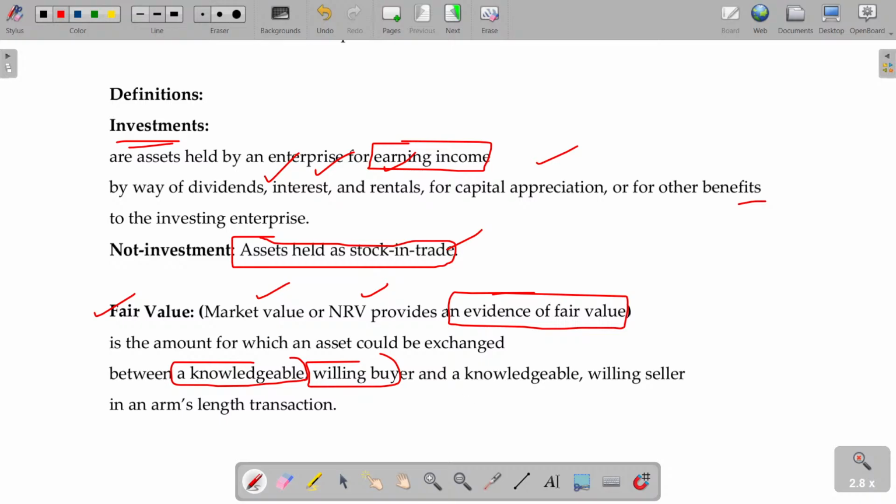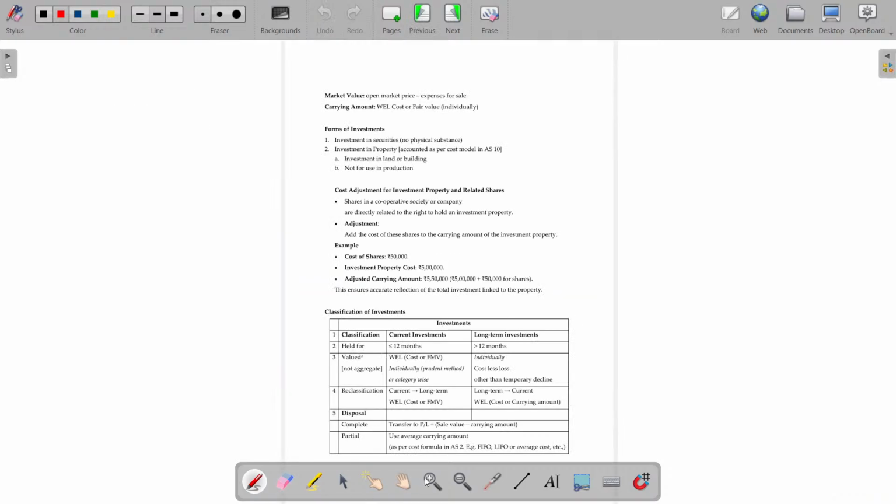Buyer and seller are willing to buy and sell, and they are aware of the price of the commodity. If the seller is not aware of the price of the asset and the buyer knows the real worth, he may manipulate him. That is not fair value. The seller also knows the right price and the buyer also knows the right price. Only then is it called fair value. Now let's see.